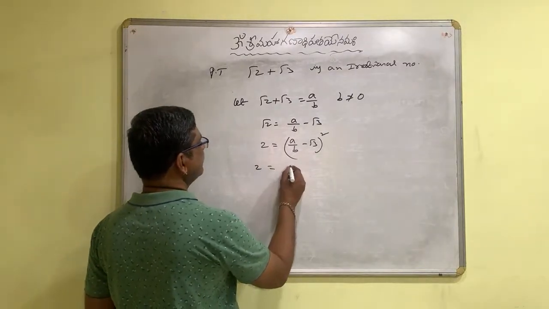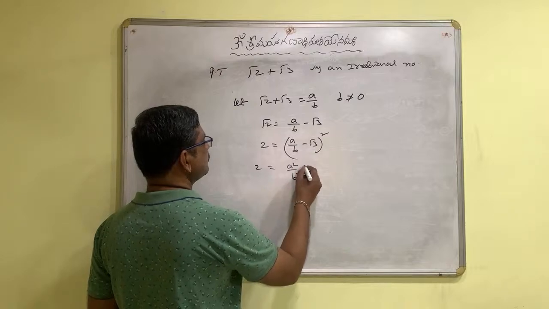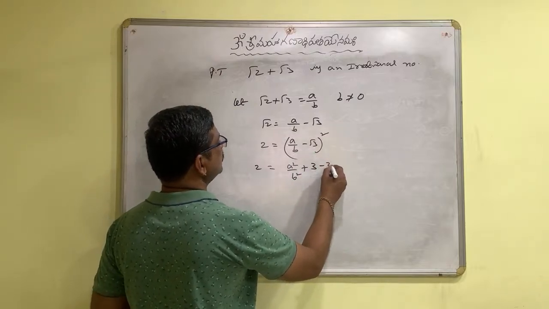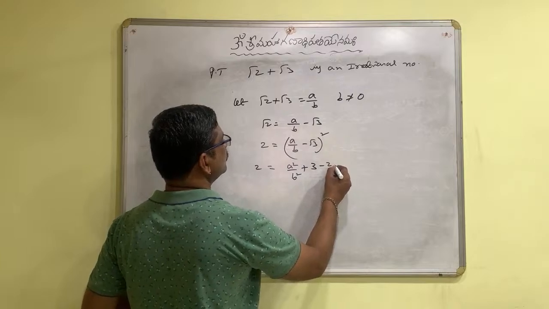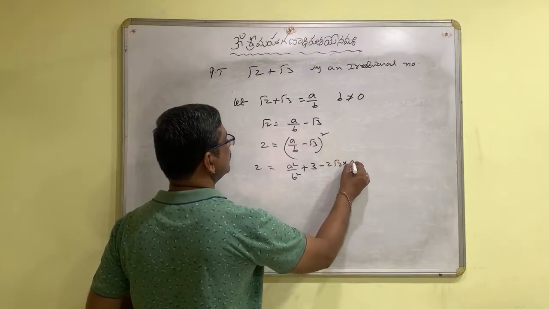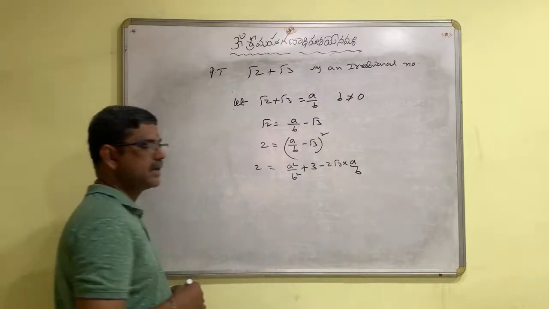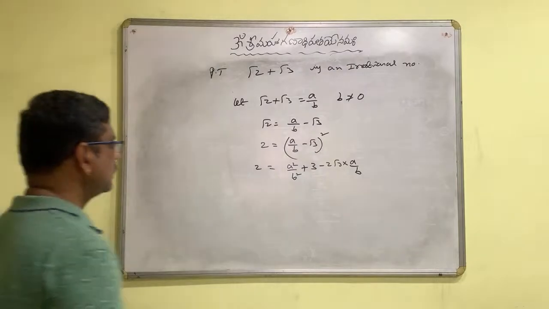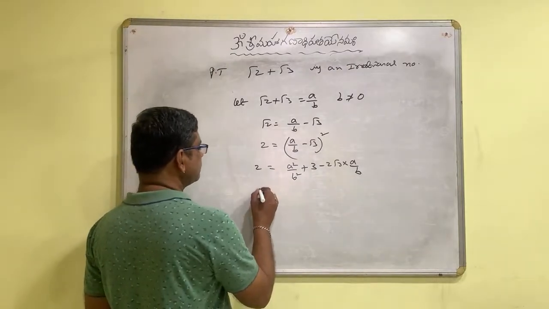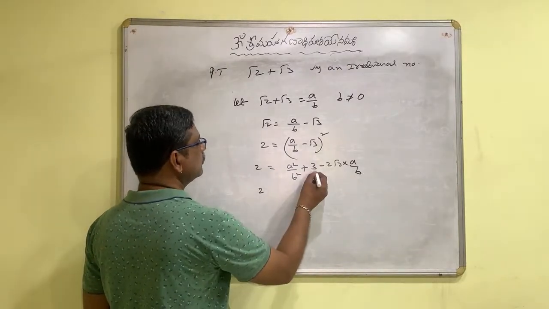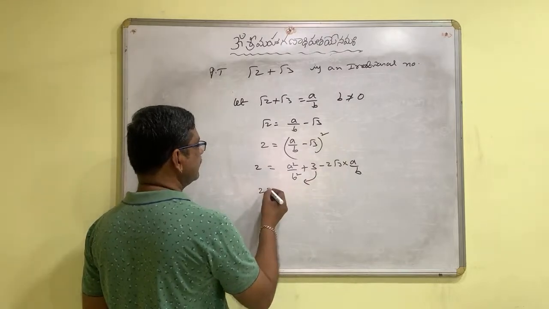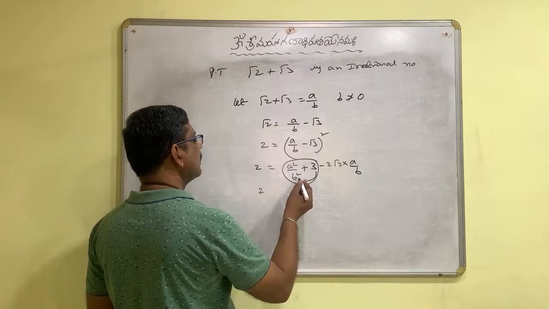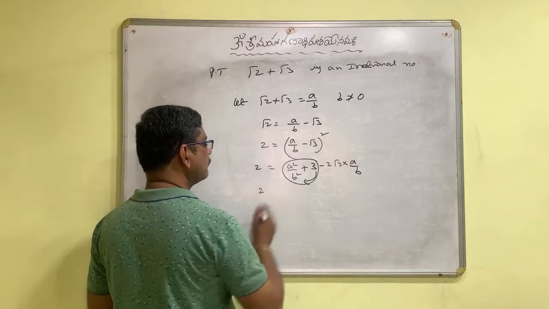Now simplify. a square by b square plus 3 minus 2 root 3 into a by b.